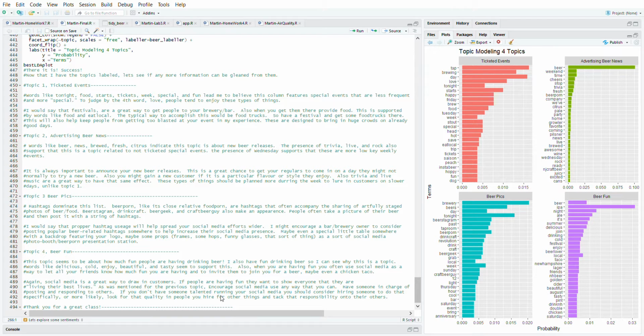Topic 4 is about beer fun. People have fun drinking beer. This is pretty obvious. I know I do. It's just a great way to draw on people, social media. They're having fun, they're more likely to post. The more they post, the more people are there, the more likely they are to have fun. It's kind of a never-ending spiral.